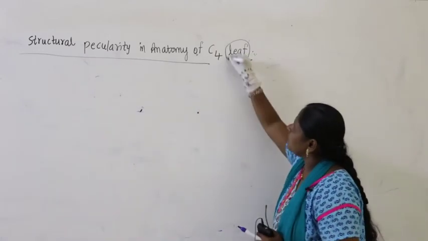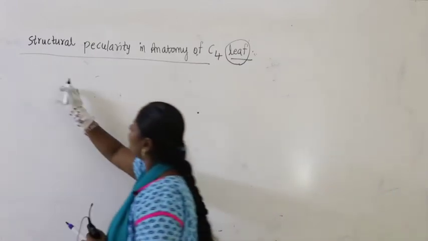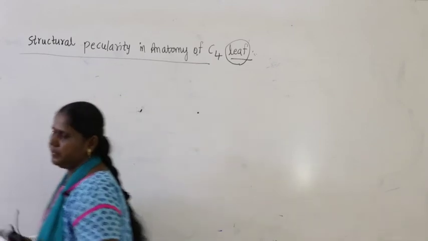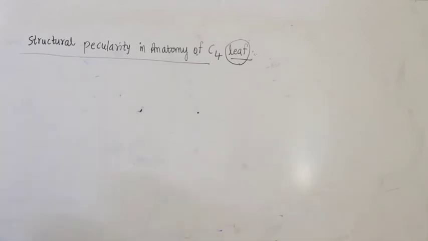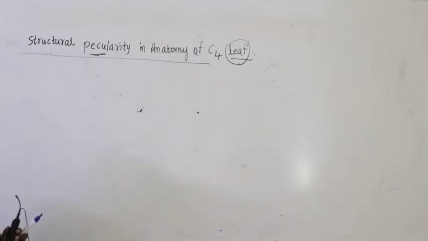That means the anatomy of the leaf shows an entirely different structural peculiarity. So what is a structural peculiarity? A different character, totally different, occurring very rarely and not a normal character, is called a peculiarity. Structural peculiarity means it shows some structural differences, a very rare character. That is called structural peculiarity in the anatomy of C4 leaf.